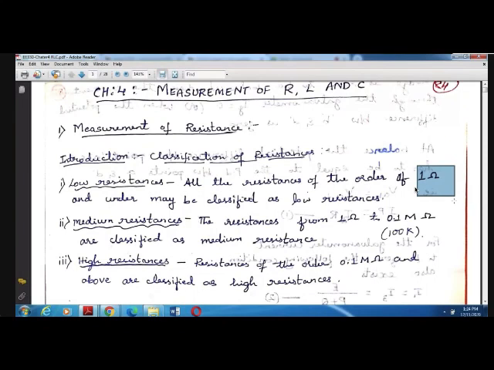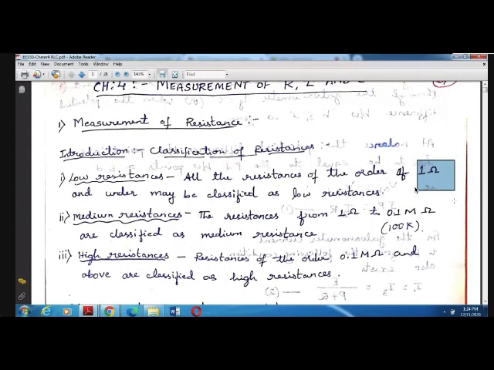Now to measure these resistance values, we are going to use different bridges. In this chapter, you are going to study about the bridges. Wheatstone bridge, I think you have studied. Have you studied about Megger? No ma'am, only Wheatstone and Kelvin's bridge. Okay, fine, no issue. To measure these resistances, we can't use the same bridge for all the ranges of resistance. Based on these ranges, we are going to use different bridges to measure.